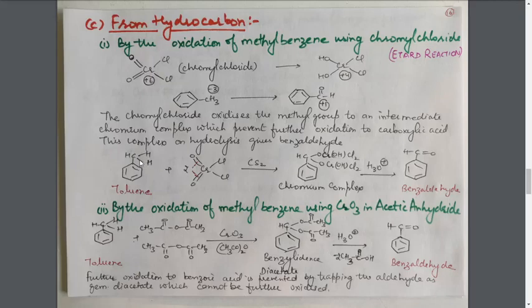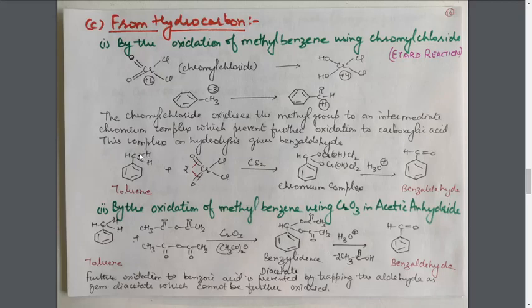Now this hydrogen atom will get transferred to this oxygen atom, satisfying its valency, and this oxygen atom will take the place of this hydrogen atom. Similarly, in the other unit also, one bond from each Cr double bond O group is undergoing breaking. As a result, the Cr will move from plus 6 to plus 4 oxidation state, and the hydrogen atom of this CH bond will go to one of the oxygen atoms, and the other oxygen atom will take the place of this hydrogen atom. So what is formed?